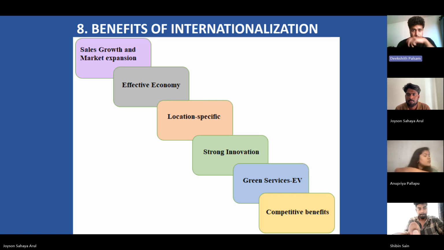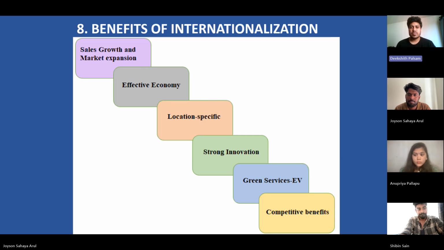Green services and EV: Hyundai's worldwide reach enables it to swiftly advance its EV and hydrogen car tracks, taking advantage of green incentives in developed countries such as California and Europe, while getting emerging economies ready for environmental transformations.